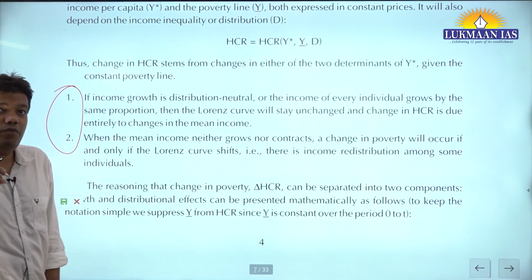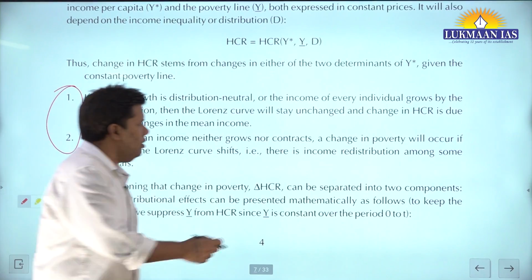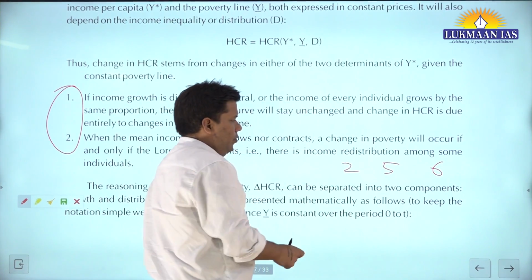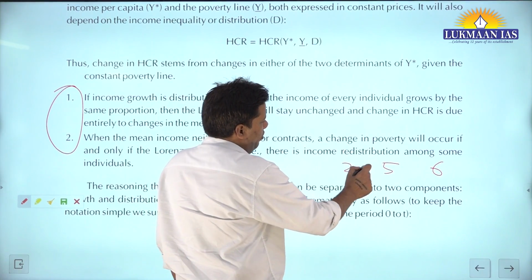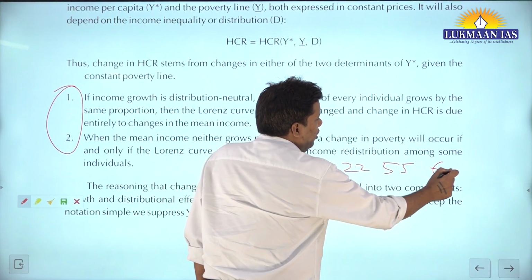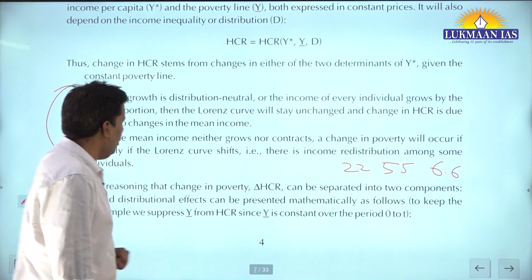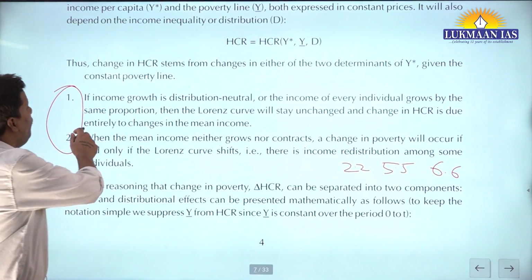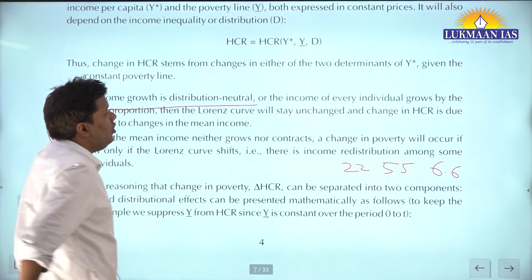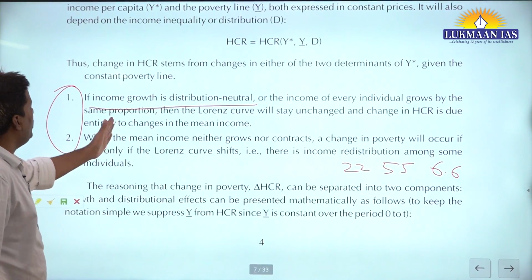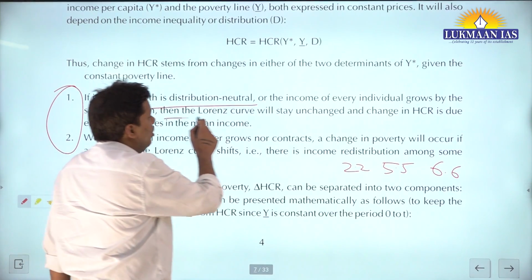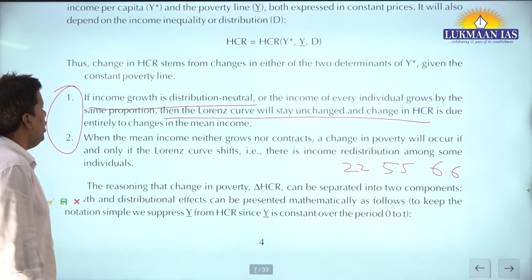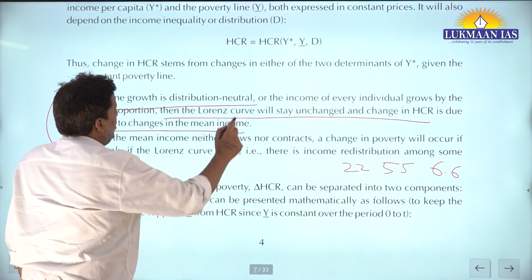But that does not mean the absolute change is equal. Let's say people have 2, 5, 6. This is the income of 3 people. 10% is the increase. So this will become 2.2. This will become 5.5. This will become 6.6. That is the idea. So, if income growth is distribution neutral, or the income of every individual grows by the same proportion, then the Lorentz curve will stay unchanged, and the change in head count ratio is due entirely to the change in the mean income.